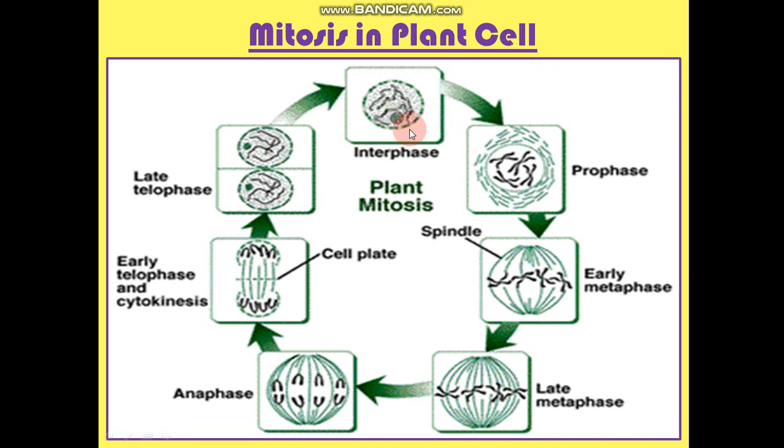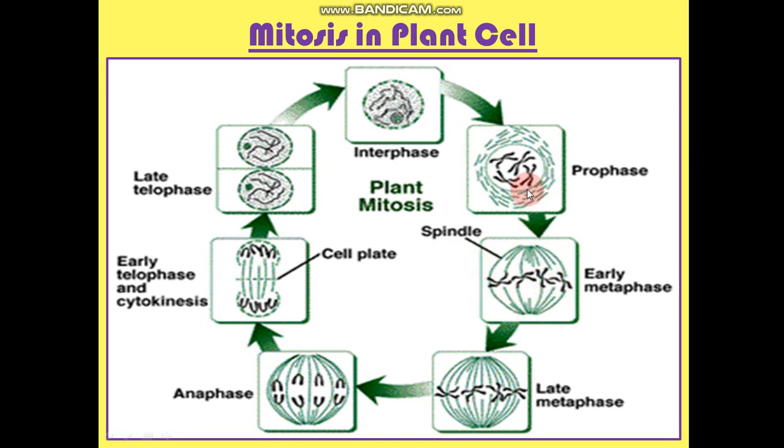Interphase is similar; there is no difference in the interphase. But when we start with the prophase, here you cannot find a centrosome, because centrosome is not a part of the plant cell. So here also, just like the animal cell, prophase, metaphase, anaphase and telophase will occur, but only slight differences will be there in the organelles which are present. Here in plant cell, no centrosome is formed and no asters are formed, but spindle fibers are formed here also.